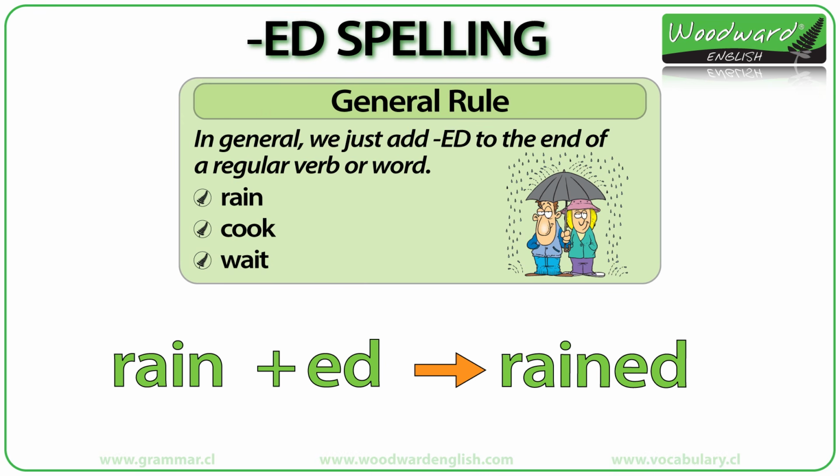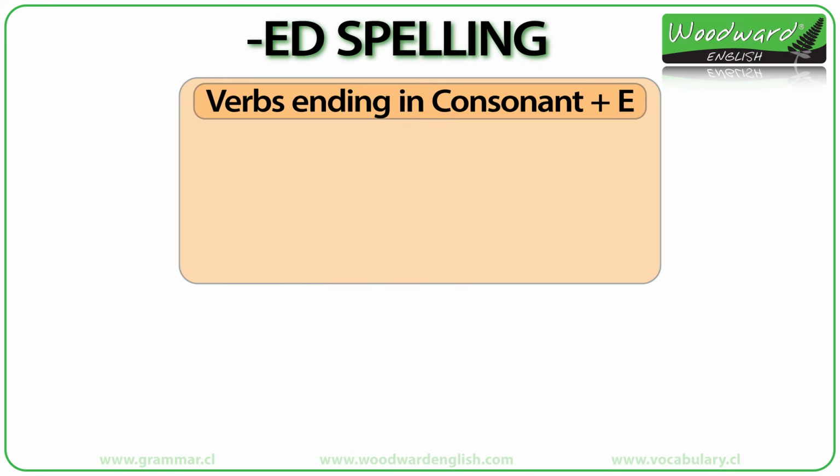We just add ED to the end of them. Rain becomes rained. Cook becomes cooked. Wait becomes waited. But since this is English, there are some exceptions.